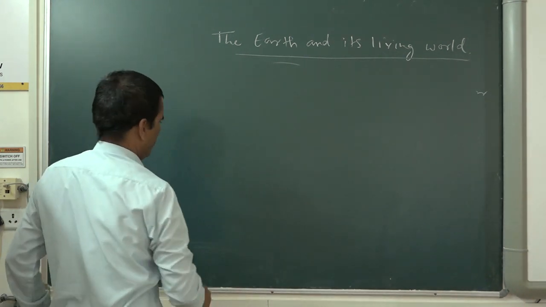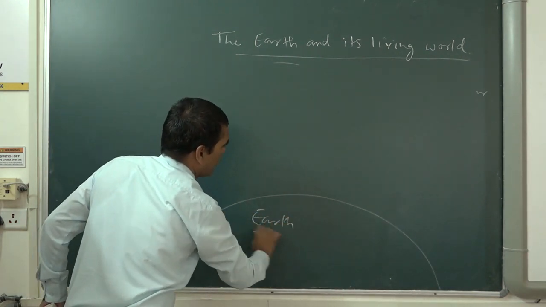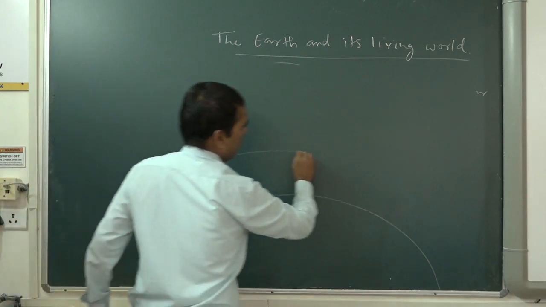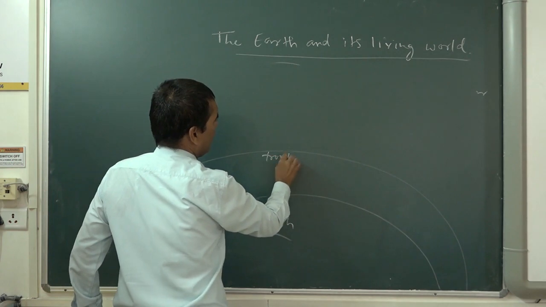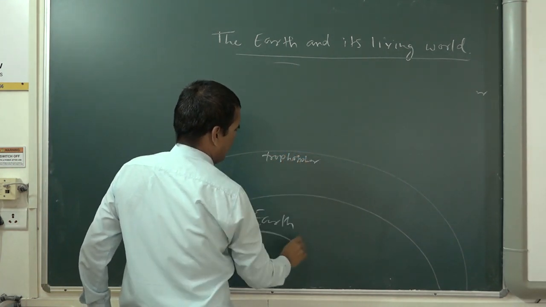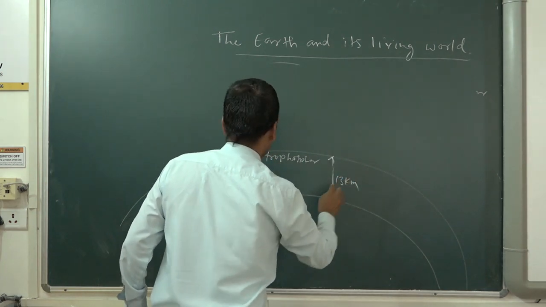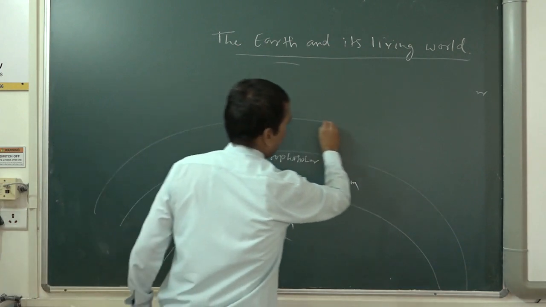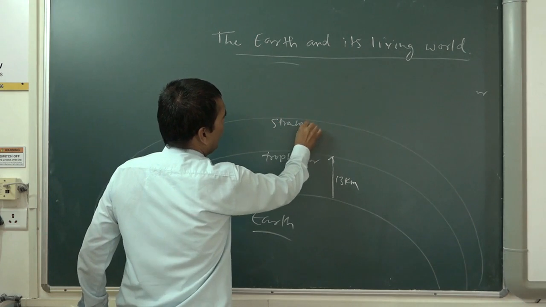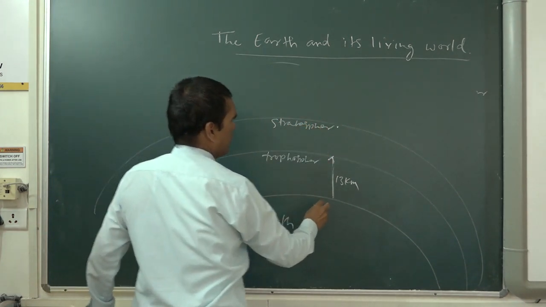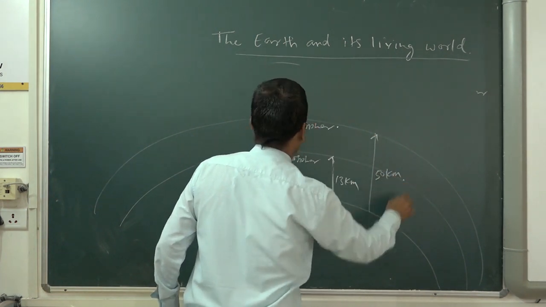Now see that this is the earth. Now the first layer is the troposphere. From the earth surface to 13 kilometers, and after that this is the stratosphere. And this distance is 50 kilometers.